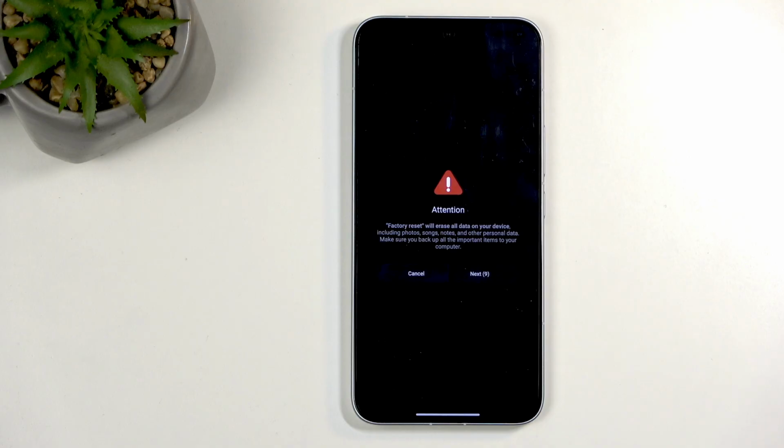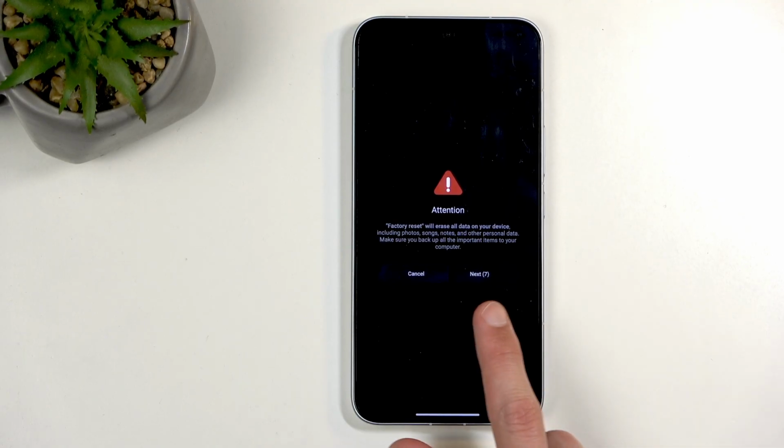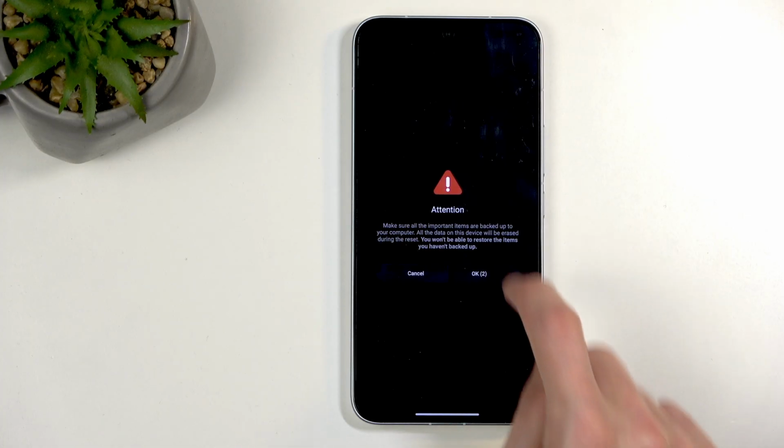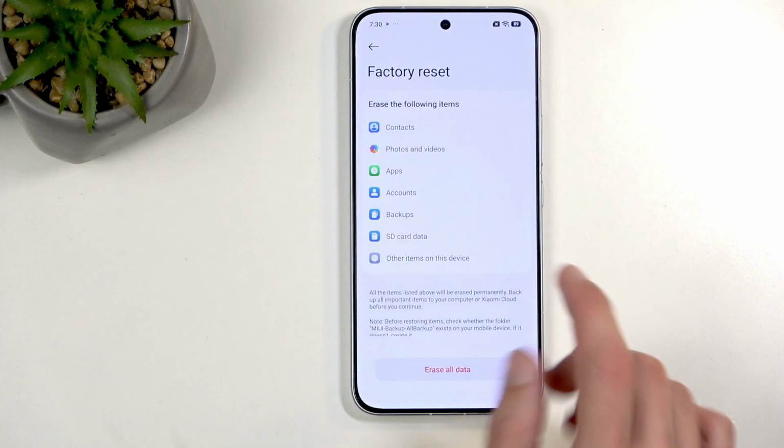Now this will almost begin factory resetting. It gives us a 10-second timer right here, letting us know that all data will be reset for the second time now. And then once the 10-second passes, we get info about this being unreversible data removal for the third time. Great. And again, it's blocked by a 10-second timer. So once you click on OK, it will now begin the reset, which will take approximately 1 to 2 minutes to finish up. Probably closer to 1. And when it's completed, we will be presented with Android setup screen. So I'll be back once that is visible for me.